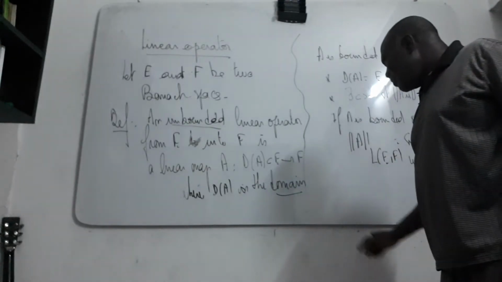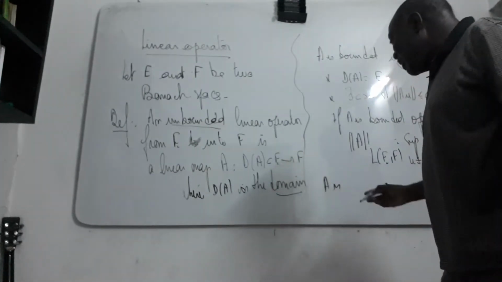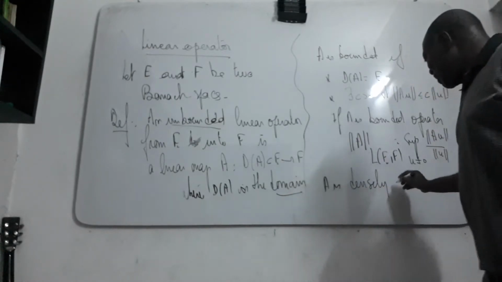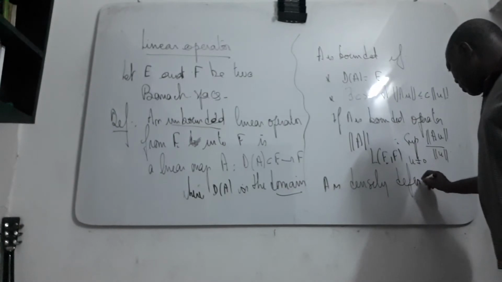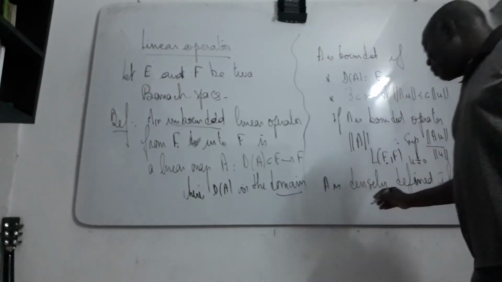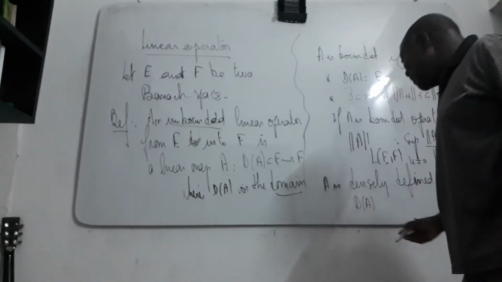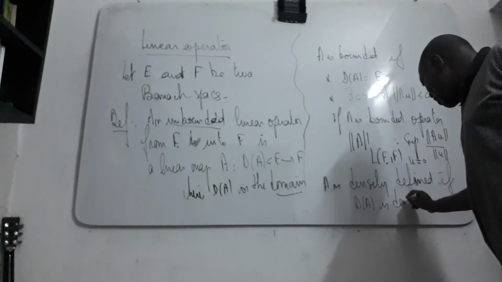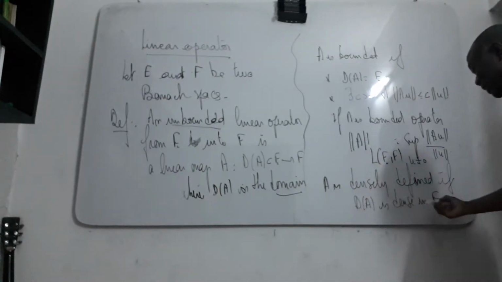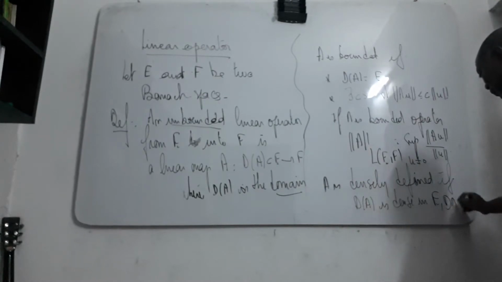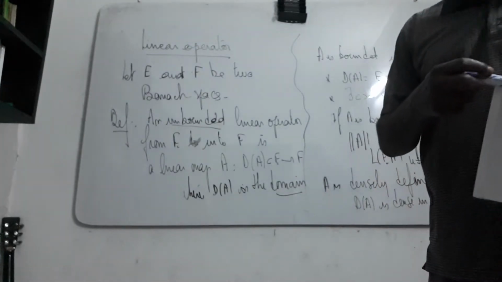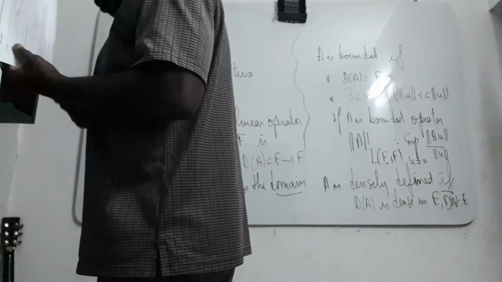We say that A is densely defined if the domain of A is dense in E. That means that the closure of D(A) is equal to E. I'll give you another definition and some properties of this kind of operators.